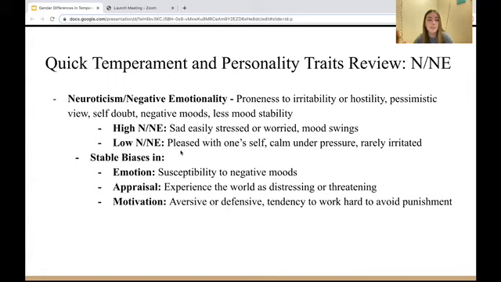And stable biases in these include, for emotion, susceptibility to negative moods. For appraisal, they experience the world as distressing or threatening, and for motivation, they are aversive or defensive and tend to work hard to avoid punishment.